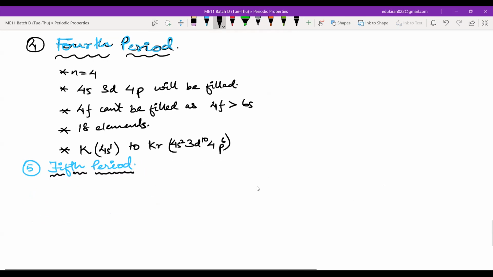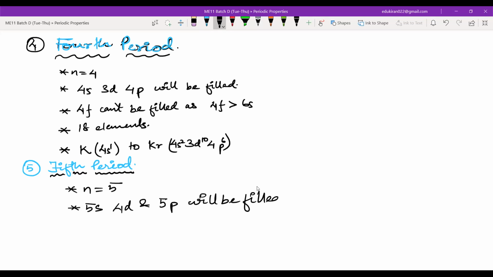All right, for the 5th period, n will be equal to 5. What orbitals will be filled here? 5s, 4d, and 5p will be filled. To calculate the number of elements, see 2 here, 10 plus 6, so again 18 elements will be present.